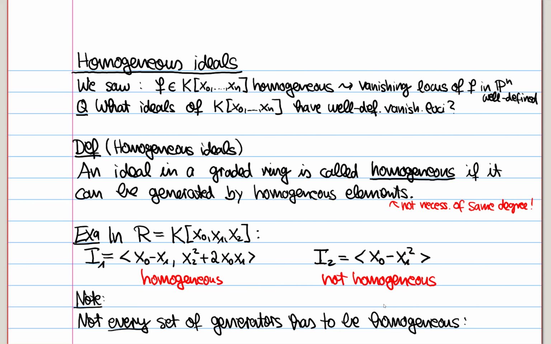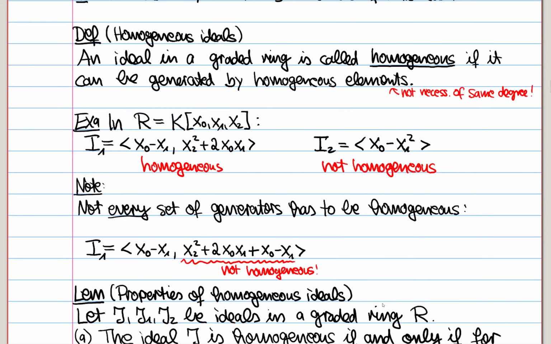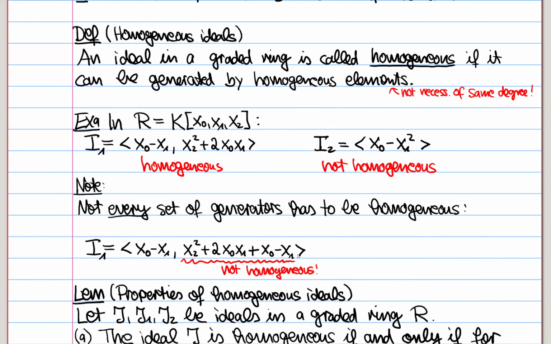And so note that not every set of generators has to be homogeneous. It doesn't just suffice that this set here that we wrote down is non-homogeneous, because for this nice homogeneous ideal, you can write down a non-homogeneous set of generators just by replacing the second generator by the sum of the two generators. Clearly, this doesn't change the ideal, because you can just subtract this again if you like, but this will no longer be a homogeneous element. So keep that in mind. It's just necessary that you find some generating set of homogeneous elements.